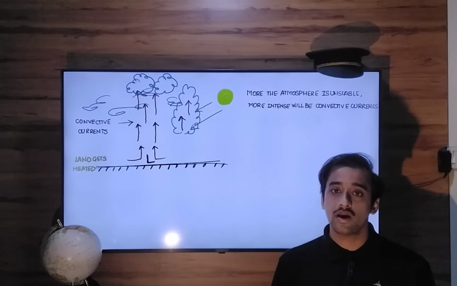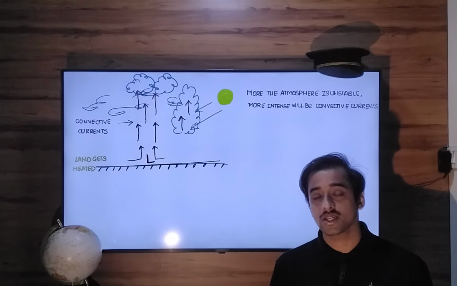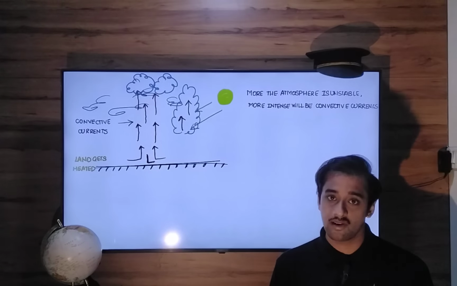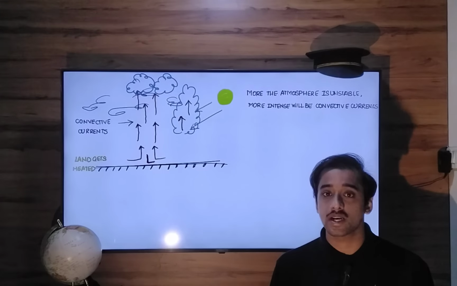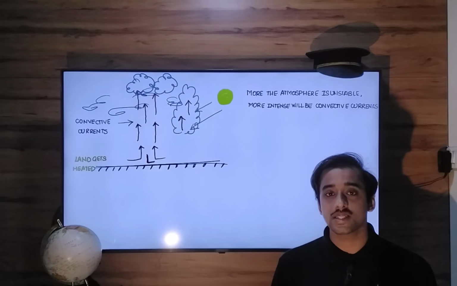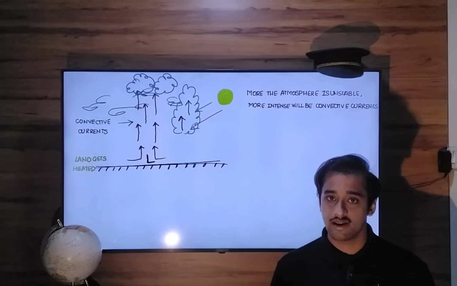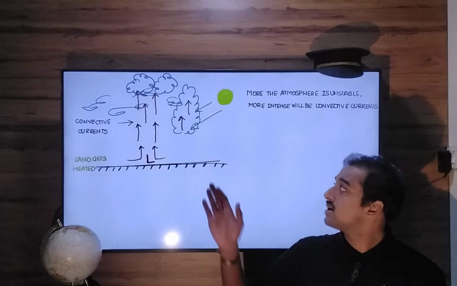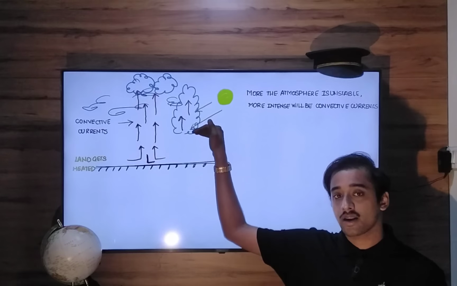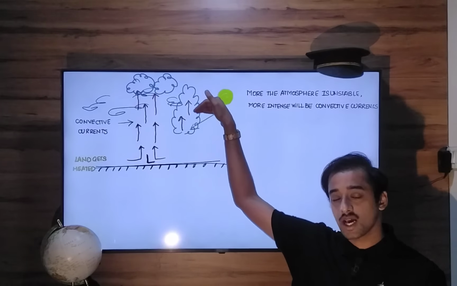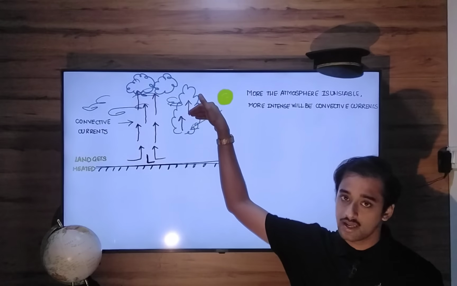That's why in unstable atmospheric conditions we have clouds of vertical development. Why? Because these convective currents keep pushing clouds to higher levels, and these clouds are of very huge size when measured vertically.